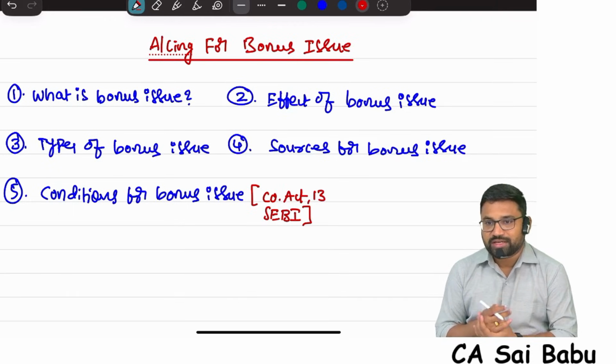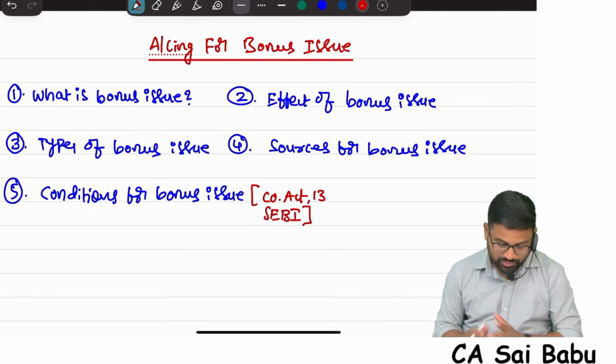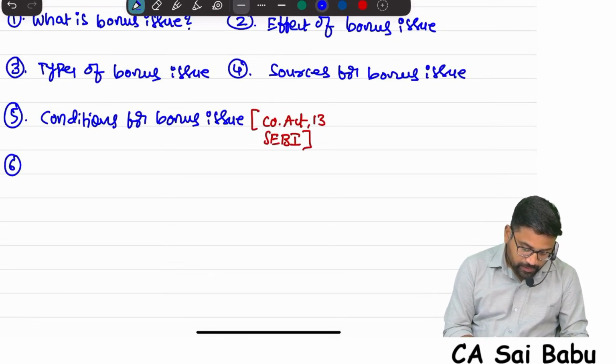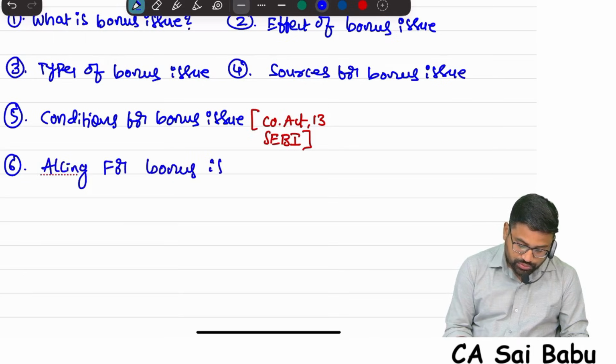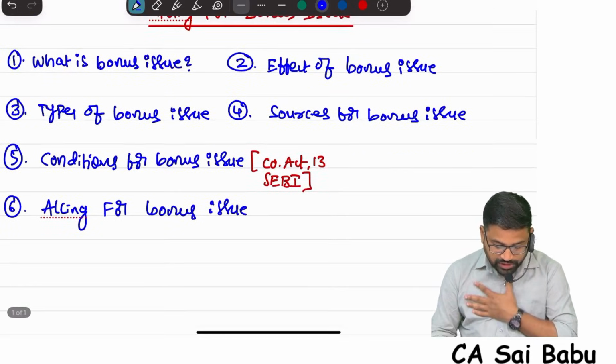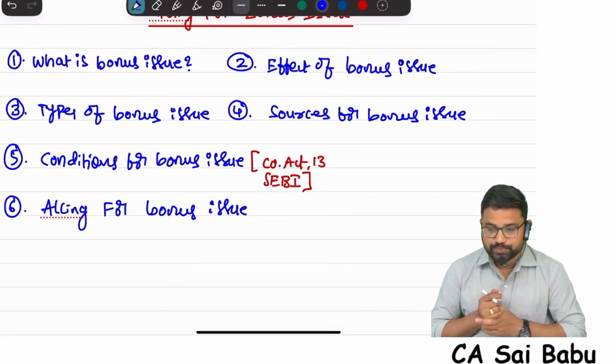In order to sell shares to the public, we need to list shares, so whatever conditions prescribed by SEBI, we also need to follow. Then finally, the main thing is accounting treatment, accounting for bonus issue.